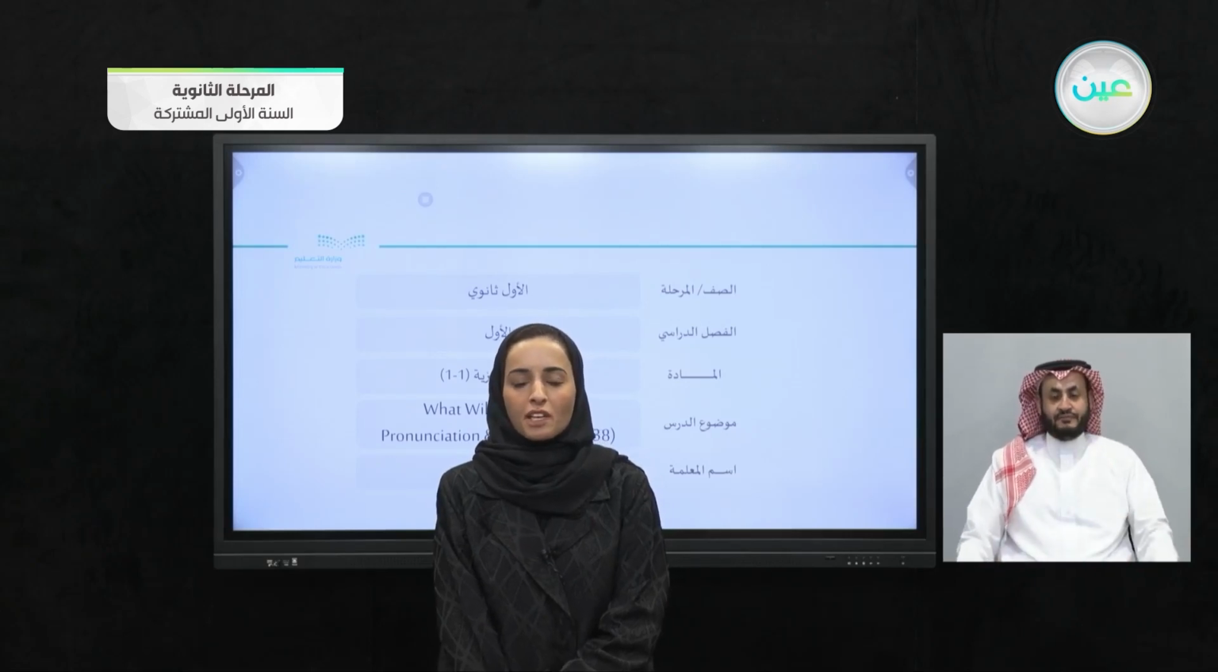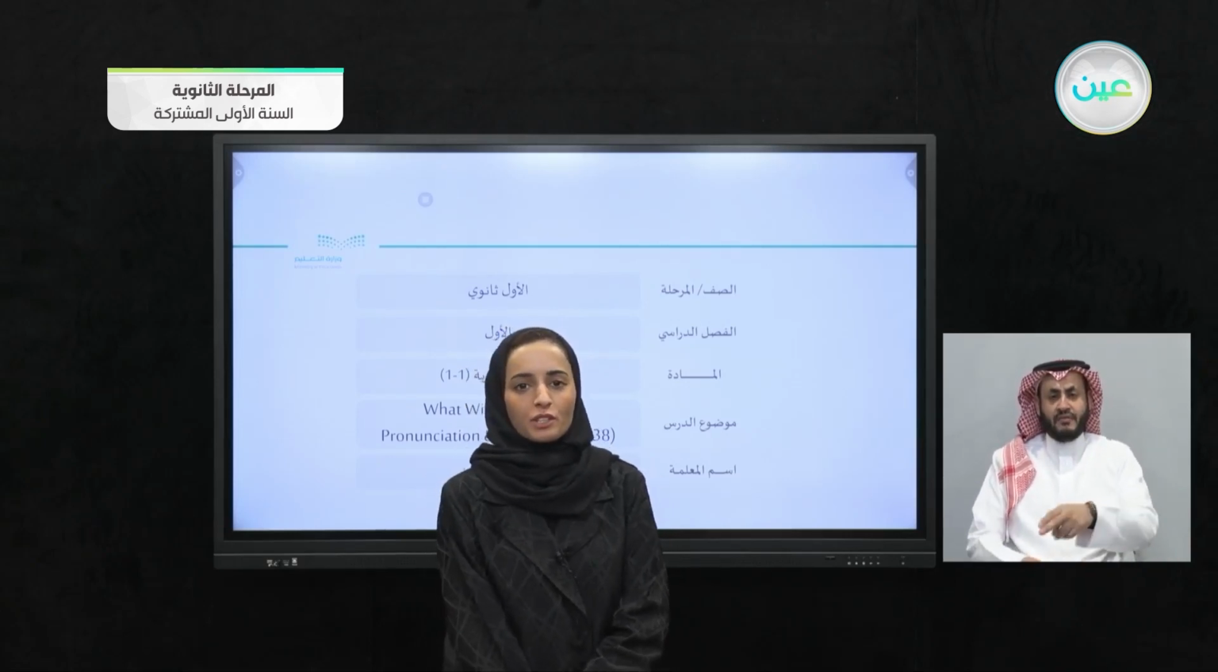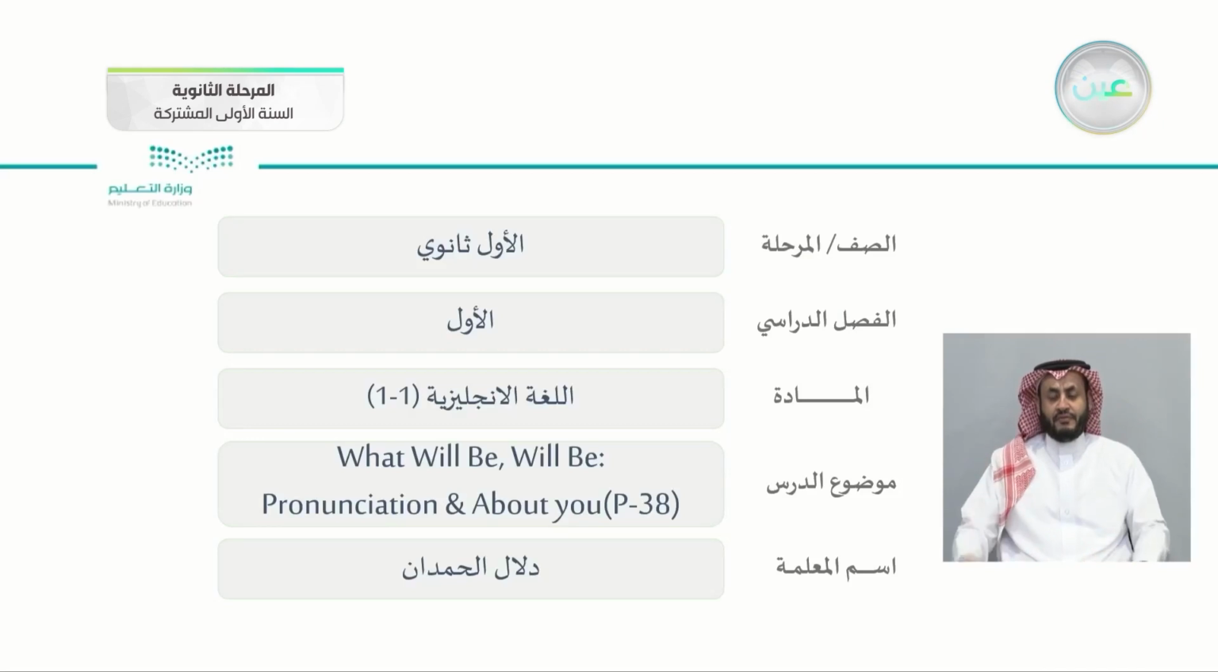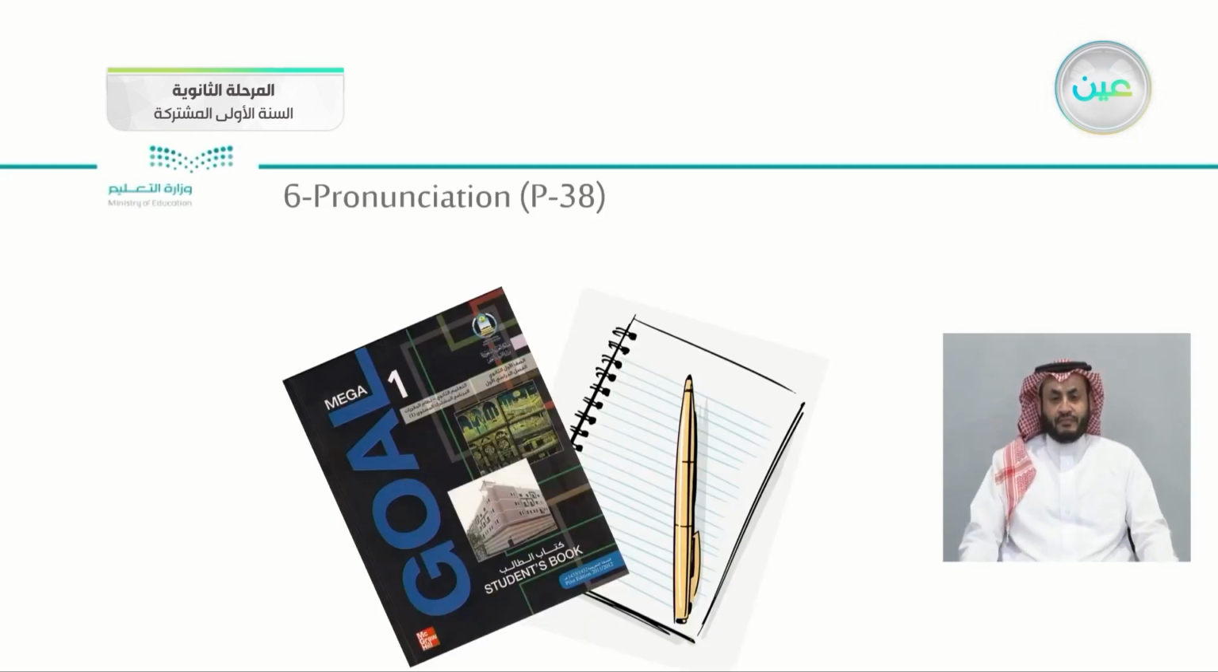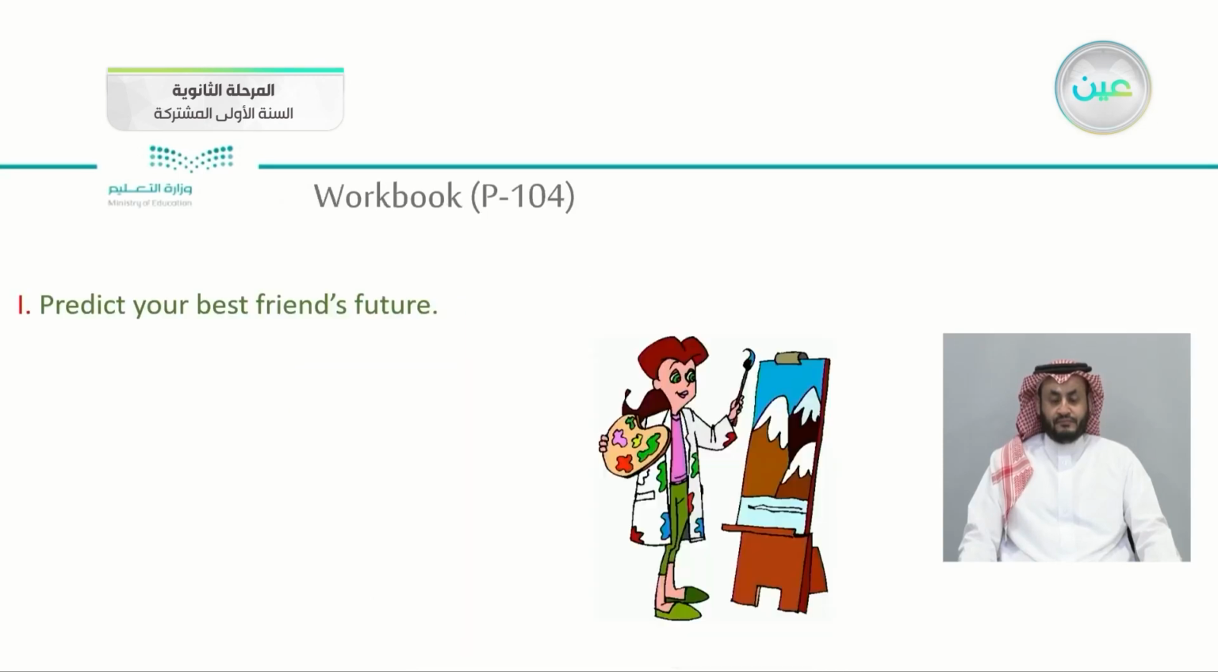In our lesson today, we will continue with our third unit, which is titled, What Will Be, Will Be. Our lesson today is the pronunciation, then the About You part. In your books, page 38. All you need for the lesson today is your books on page 38, a sheet of paper and a pen to take down your notes. Let's get started with our lesson.